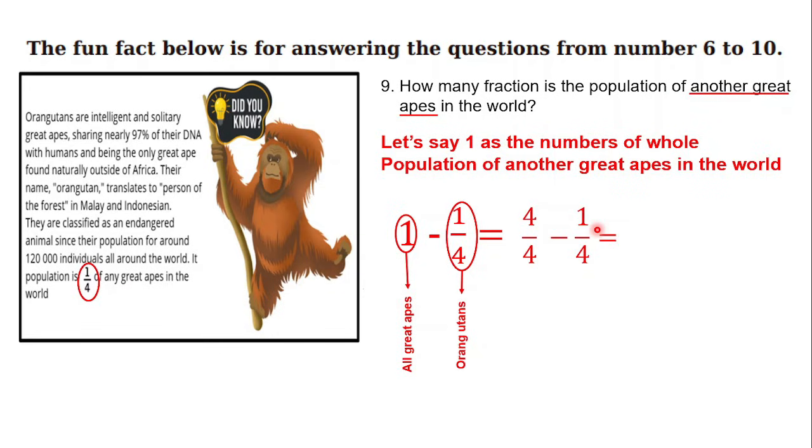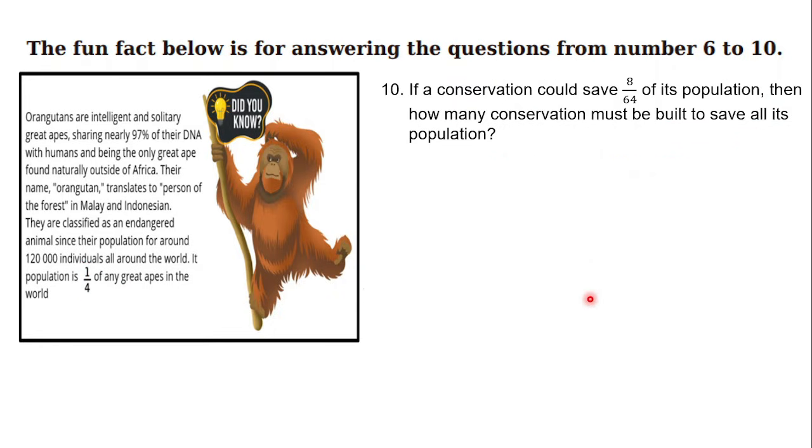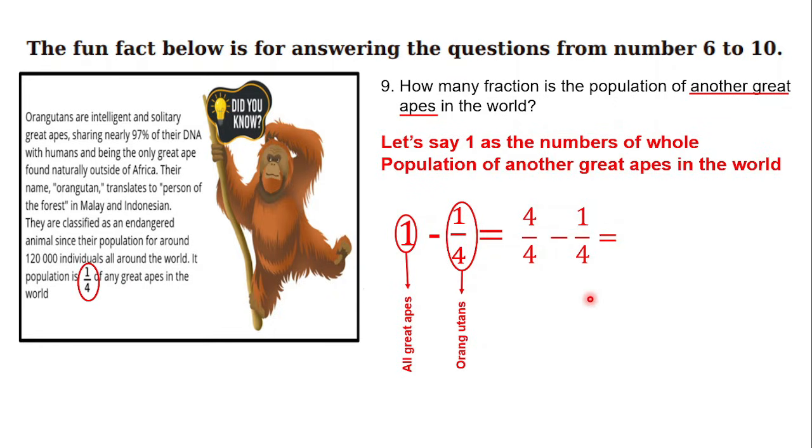So if you want to find the other great apes, just subtract 1 out of 4 from 4 out of 4. Then you can find the answer. I left the blank space here so you can try to calculate it by yourself.